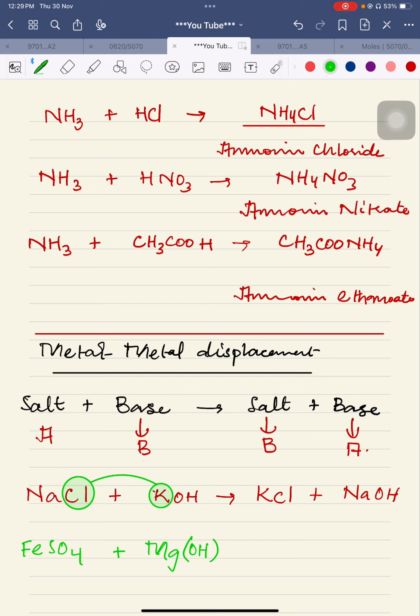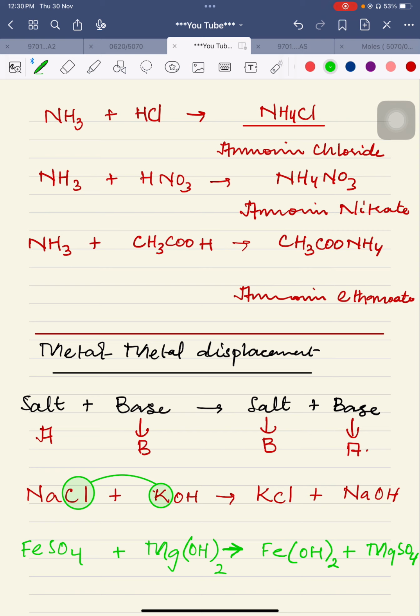So the two plus charge of magnesium will be cancelled by two hydroxides collectively. So what will be the product in this case? It will be Fe(OH)2 along with MgSO4. Both of the metals have switched each other's positions. So that's why it is categorized as a metal-metal displacement reaction.